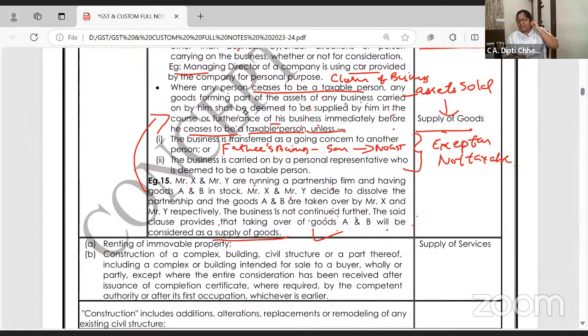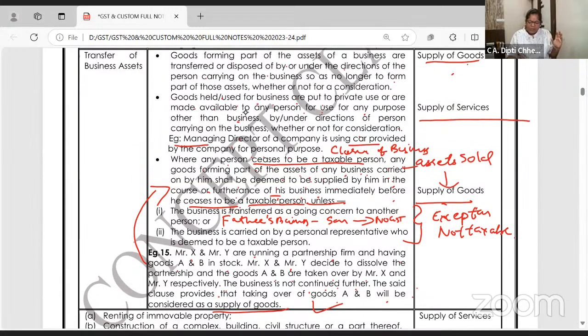It's transferred as a going concern. The firm is not closed. Same business, same firm, same name. And the father has the will, or otherwise also the son is the only legal caretaker of the business. So it is transferred. See, why were we taxing it? Because it closed. Here it is not closed.